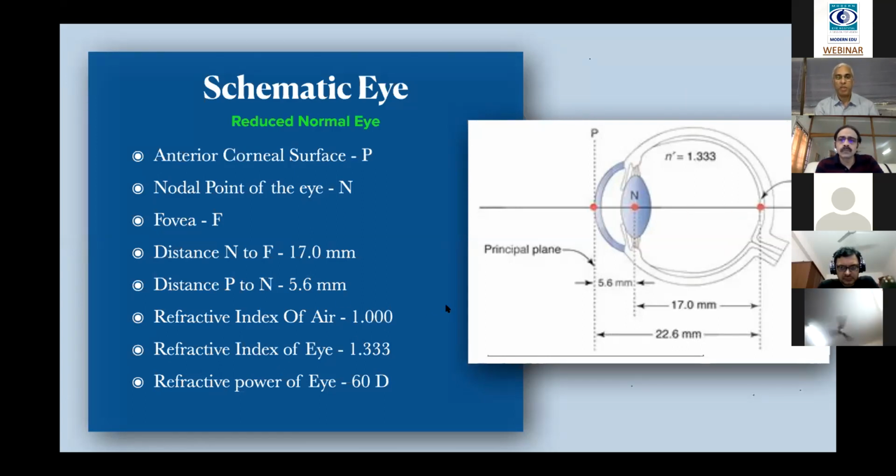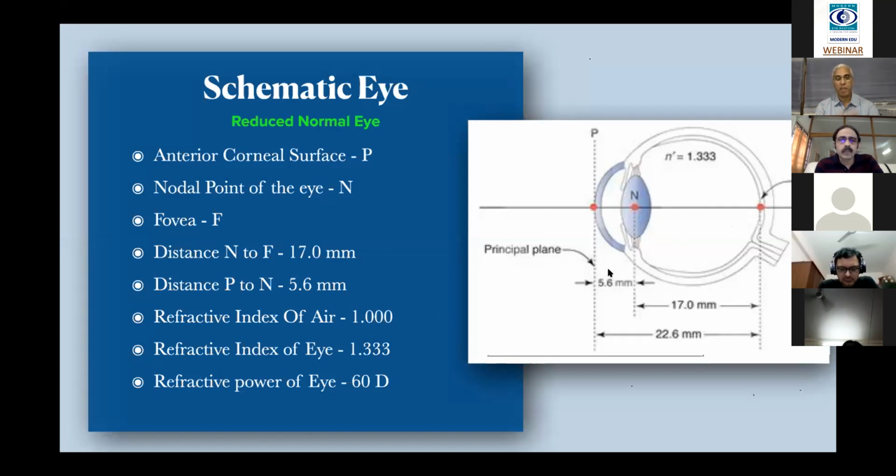If you take the refractive index of air as 1 and the refractive index of the eye as 1.33, then by measuring the distance and the power of some of the available components, we can calculate the entire power.